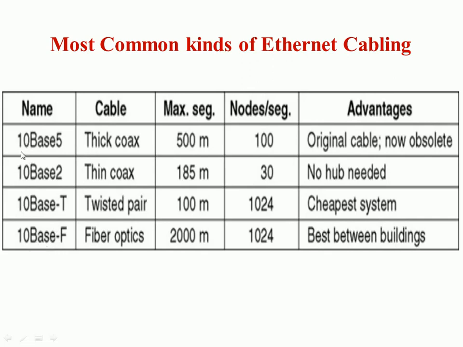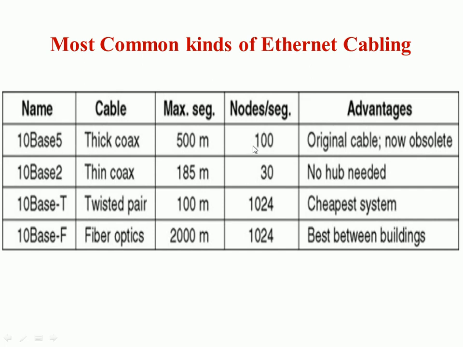When they first designed Ethernet, they came up with 10 base 2 and 10 base 5. Both are coaxial cables. The thick coaxial cable is called 10 base 5 and the thin coaxial cable is called 10 base 2. What is the difference between those two? 10 base 5 was used to connect around 100 nodes, but 10 base 2 could connect only 30 nodes, a smaller number.